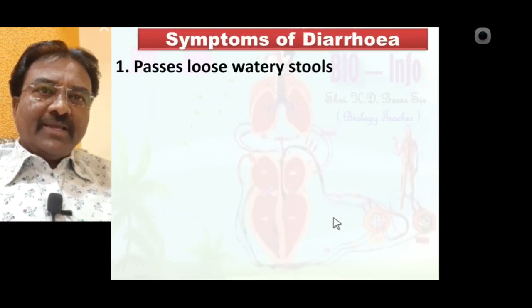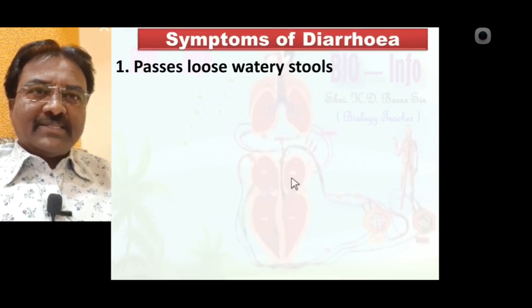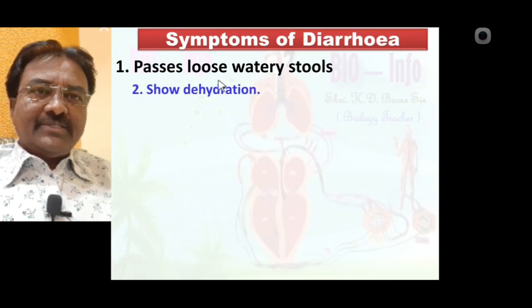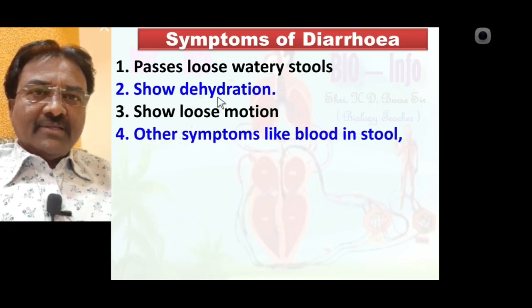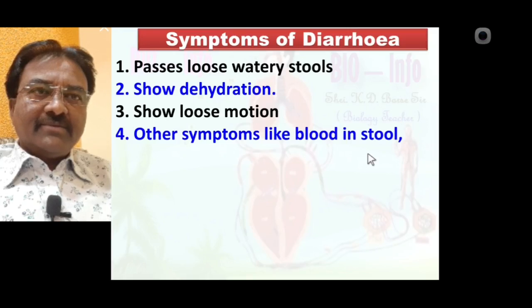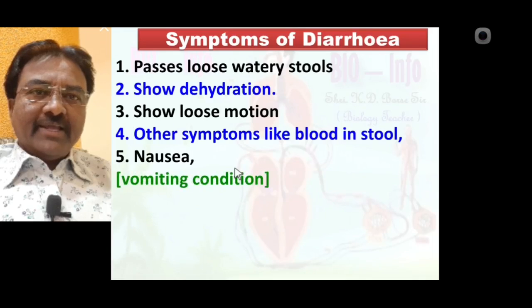Symptoms of diarrhea: passage of loose watery stools. Second, signs of dehydration, and loose motion. Other symptoms like blood in stool are also one of the symptoms of diarrhea. Nausea, which means a vomiting-like condition, is suffered by the diarrhea person.